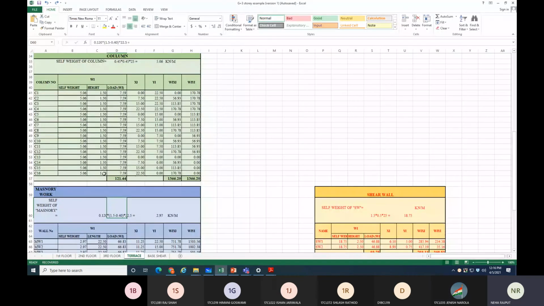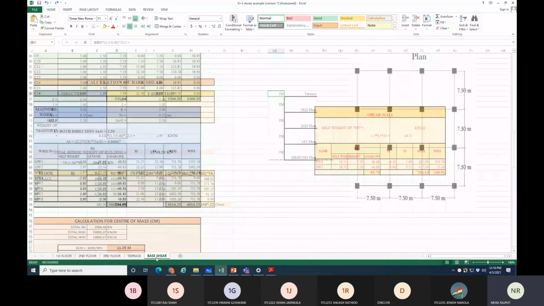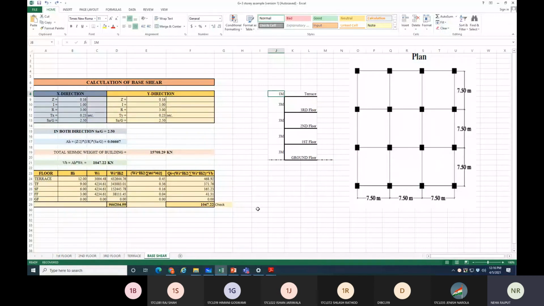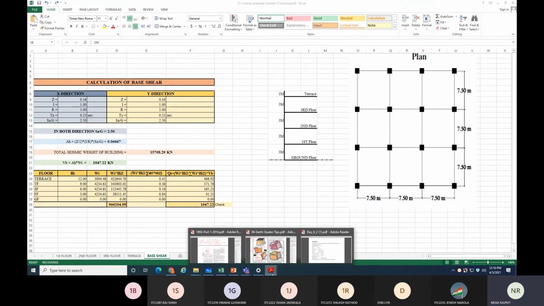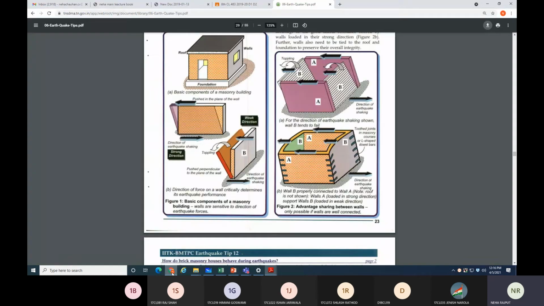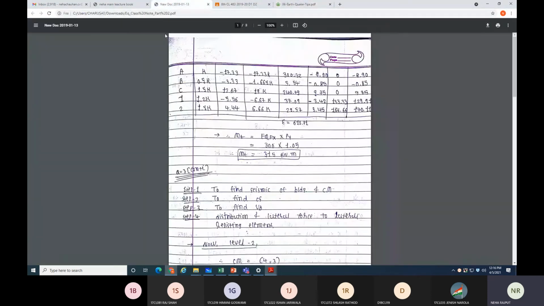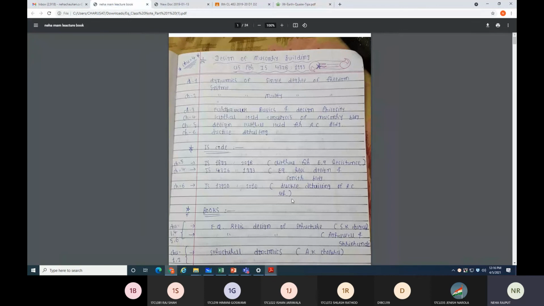So this way you need to do this type of calculation, and this is called the distribution of base shear along the height of the building. Now for your practice purpose, just draw this figure.